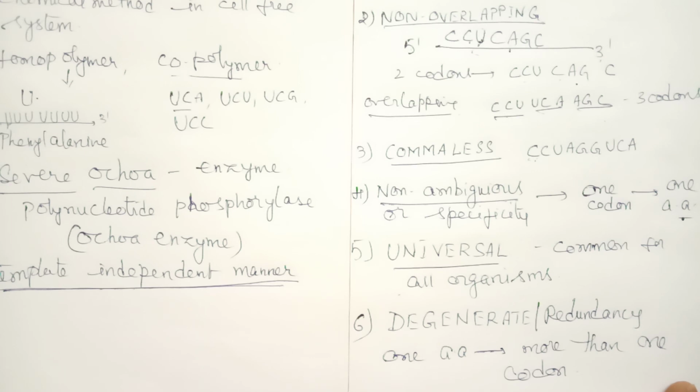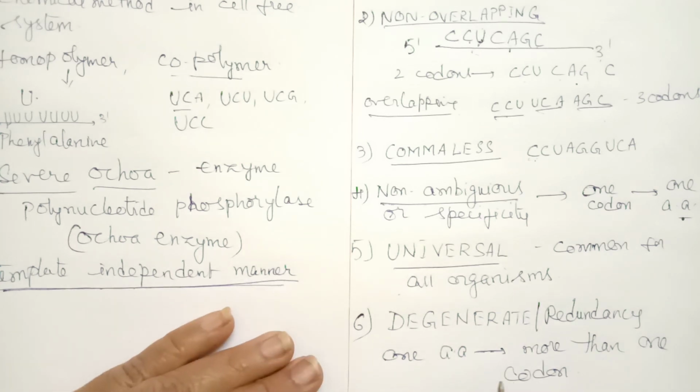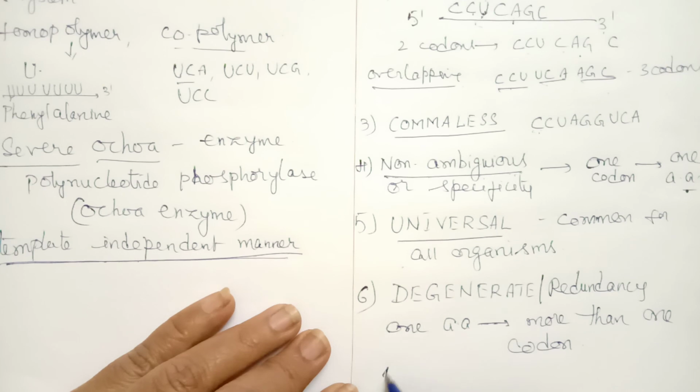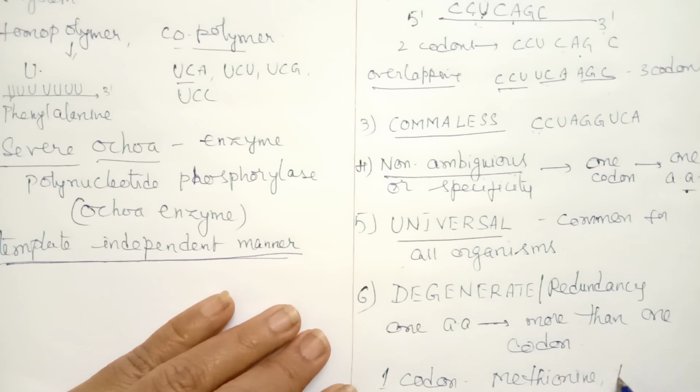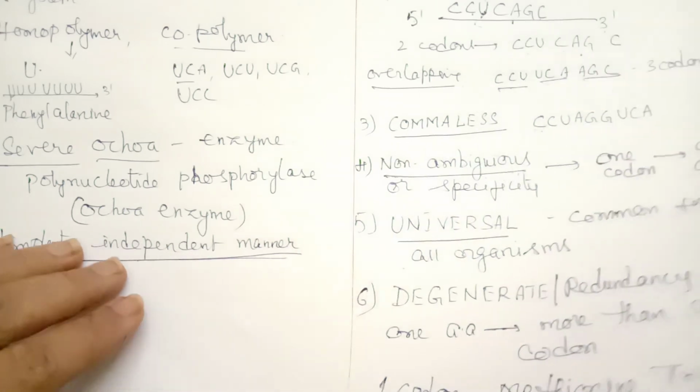For example, we find some amino acids can have only one codon, that is methionine, or tryptophan. Other amino acids can have 2 to 6 codons.